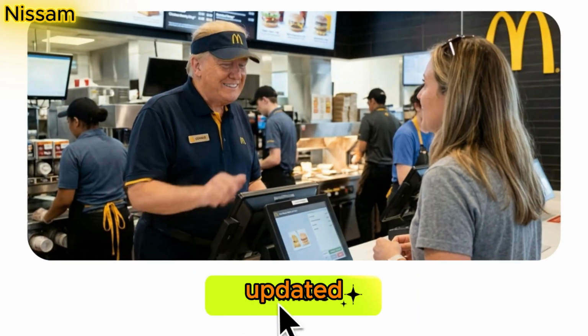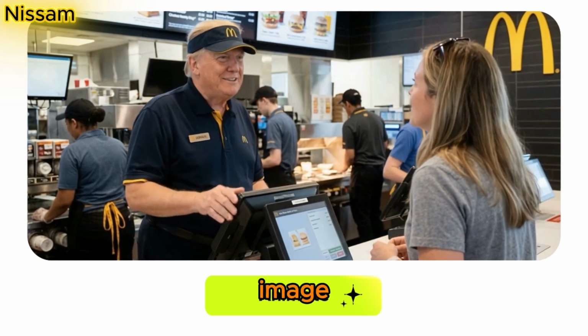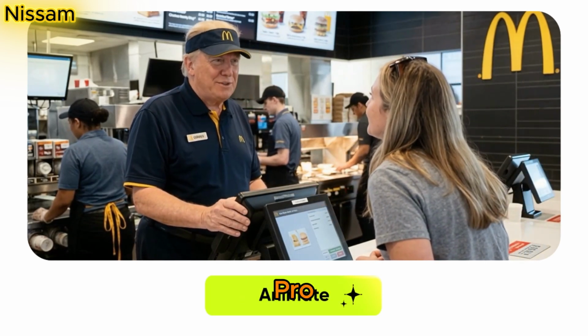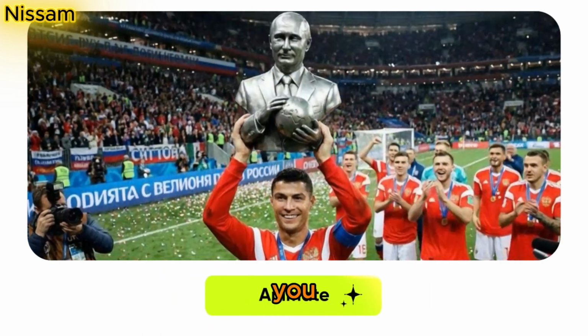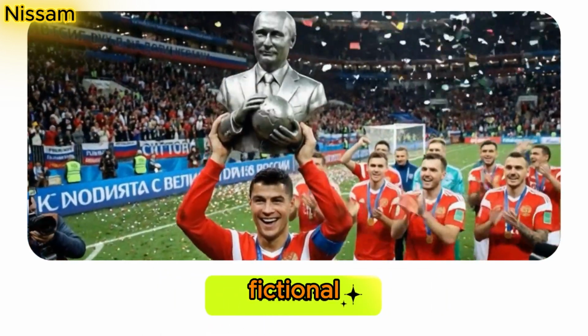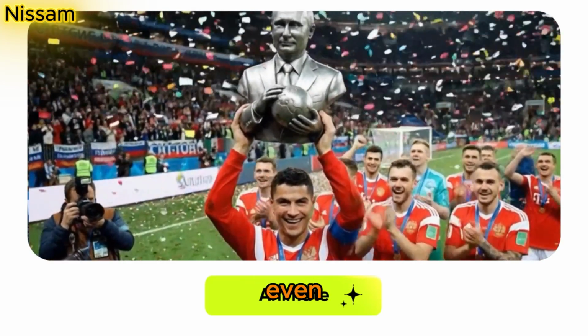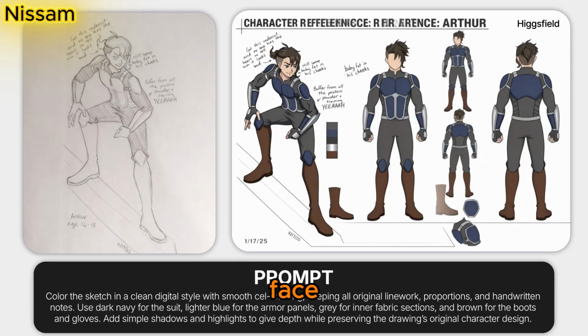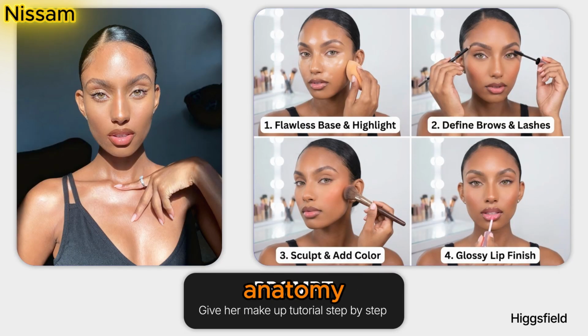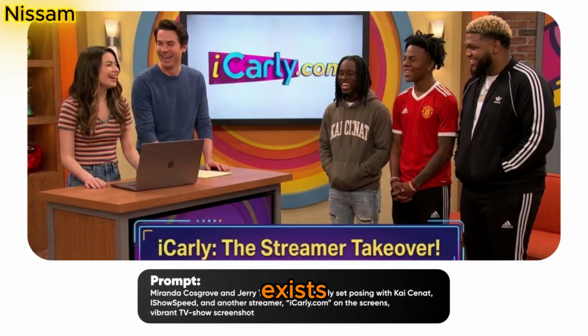Higgsfield just dropped the updated Nano Banana Pro, their new pro-level image engine, powered by Google's Gemini 3 Pro image model, and it is genuinely insane. You take an idea, a celebrity, a fictional character, a doodle, or even a 9-photo reference. You type one prompt, and Higgsfield turns it into a full-blown 4K image. Accurate face, accurate text, accurate hands, accurate logic. No weird fingers, no glitchy logos, no broken anatomy. It's honestly the closest thing to imagination reality that exists right now.